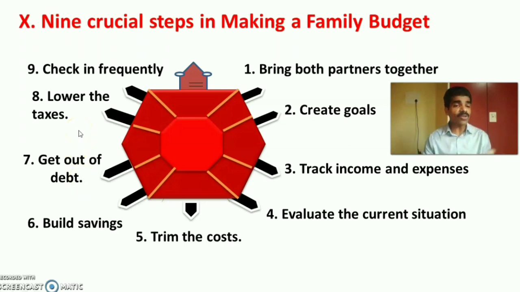Then try to lower the taxes in different scopes and different ways. And the ninth crucial step is to check in frequently about the family budget, make adjustments, and make a wise plan and preparation of the family budget. So these are the nine crucial steps in making a family budget.